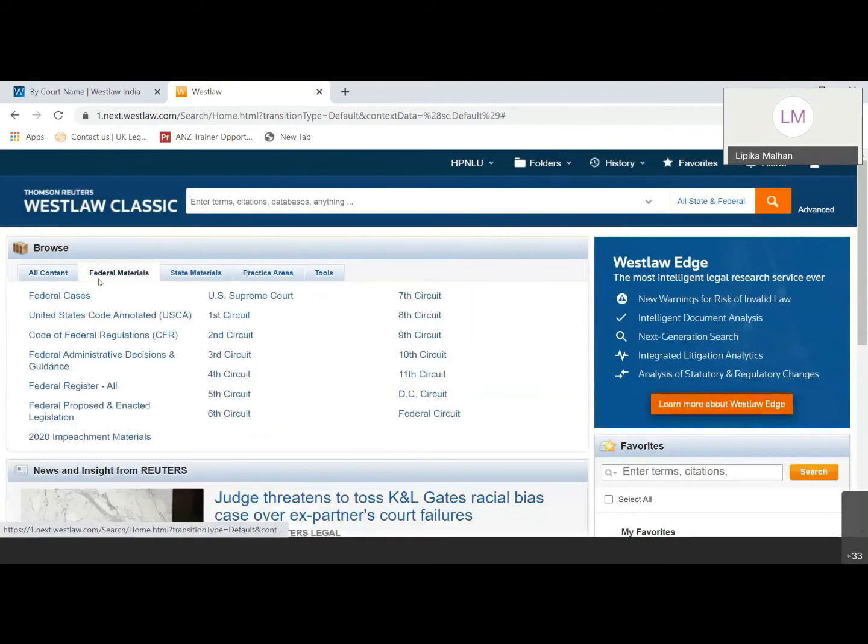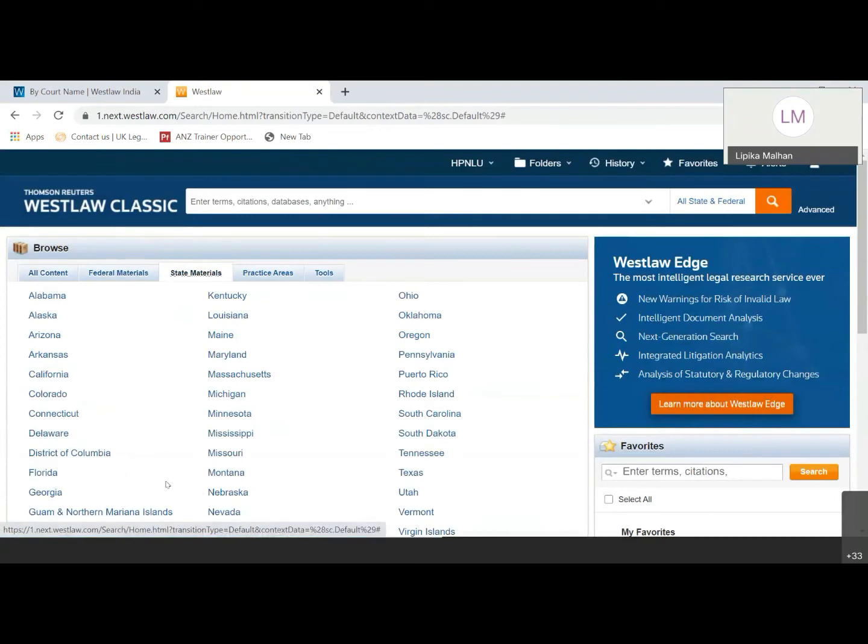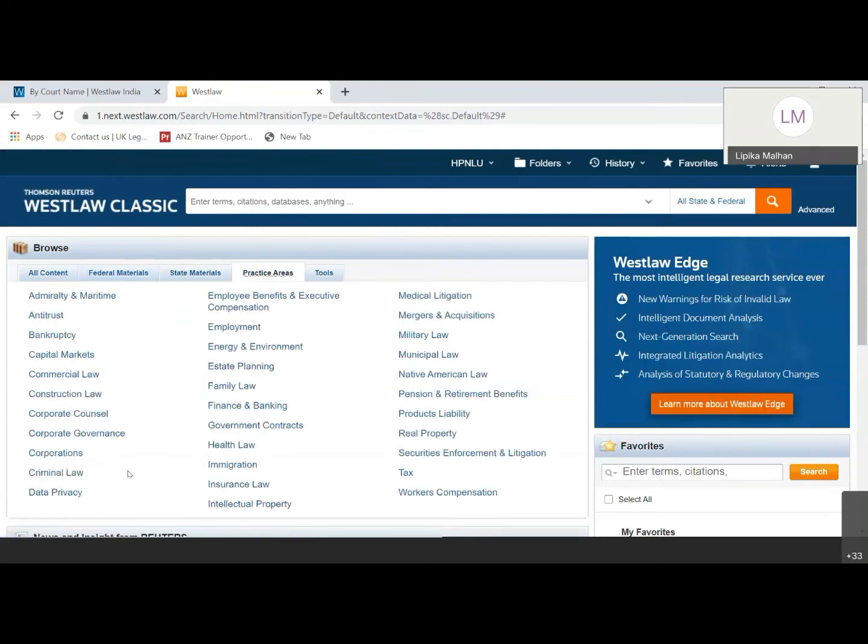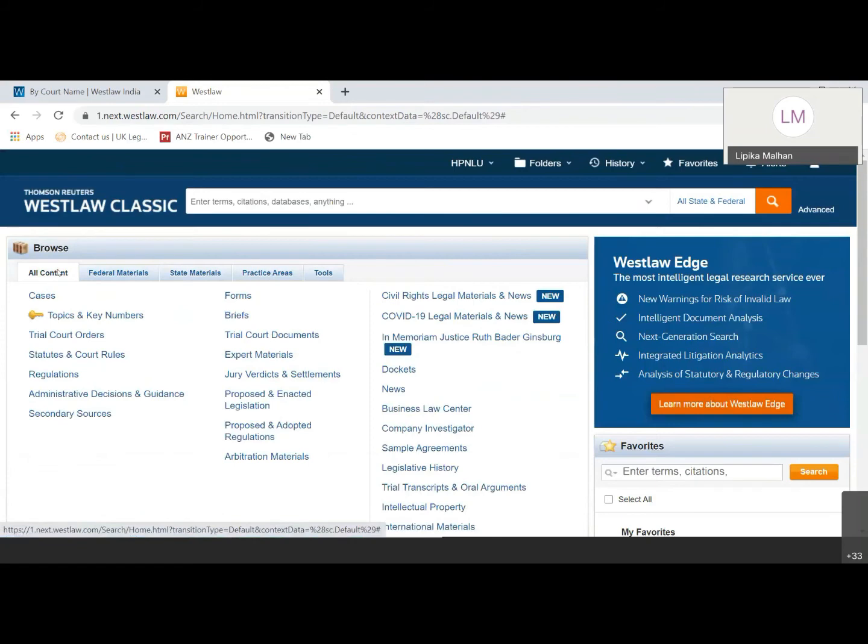And then federal materials as per the federal courts. State materials covers all 50 states of the US. And then the materials are arranged practice area wise, so you can either search by clicking on any particular practice area also. Now, if I come to all content here, there is a common tab which is provided. This searches across the US jurisdiction, and I have selected all state and all federal courts for my reference.